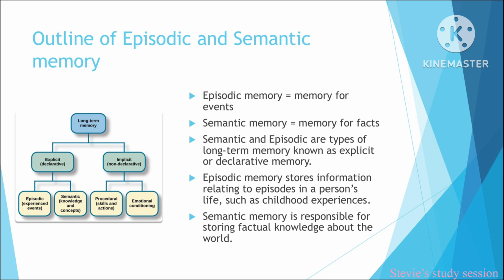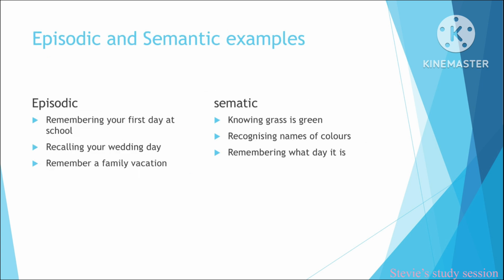Semantic and episodic are types of long-term memory known as explicit or declarative memories. Episodic memory stores information relating to episodes in a person's life, such as childhood experiences. Semantic memory is responsible for storing factual knowledge about the world. For example, the fact that bananas are yellow.